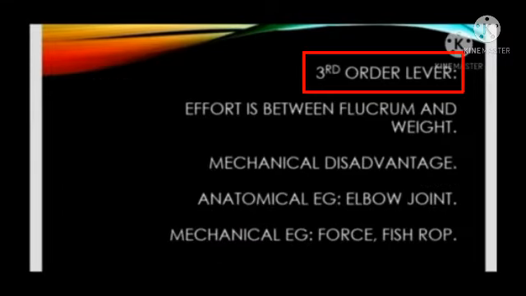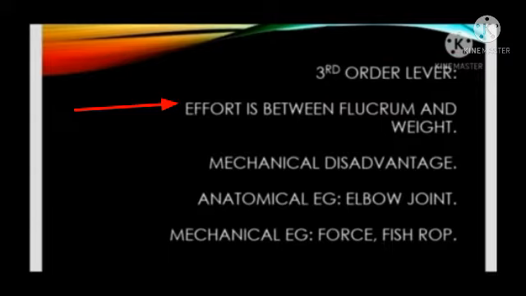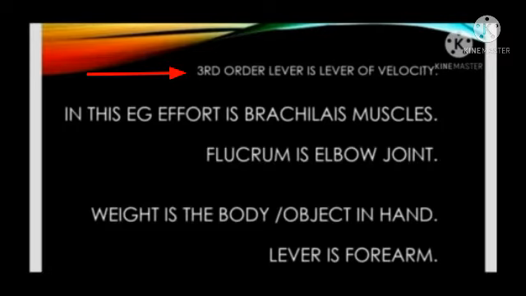Third order lever. Effort is between the fulcrum and weight. Mechanical disadvantage. Anatomical example is elbow joint. Mechanical example is forceps, fishing rod. Third order lever is known as lever of velocity.